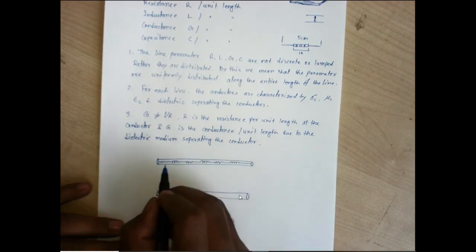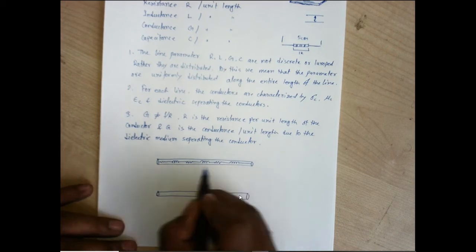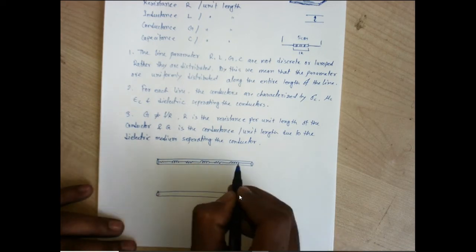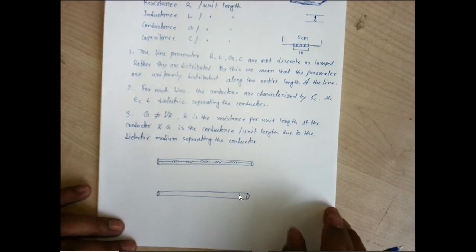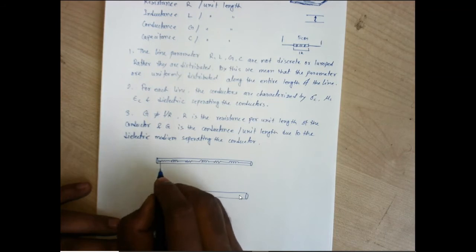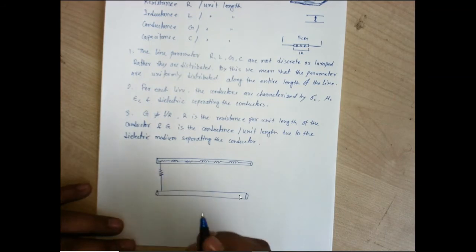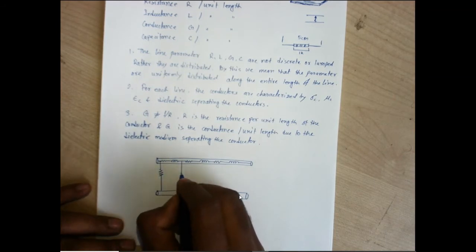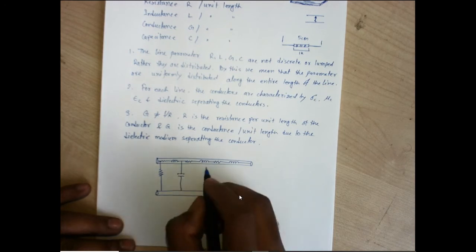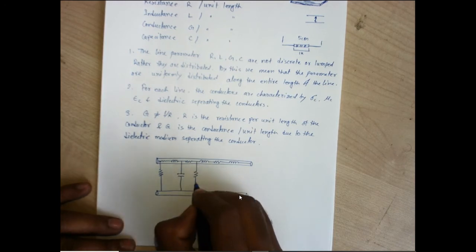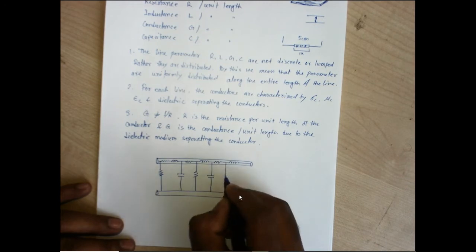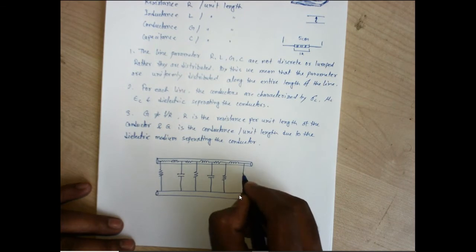Throughout the length this resistance is distributed, and throughout the length this inductance is distributed. Now throughout the length we also have the conductance and the capacitance: conductance, capacitance, conductance, capacitance.